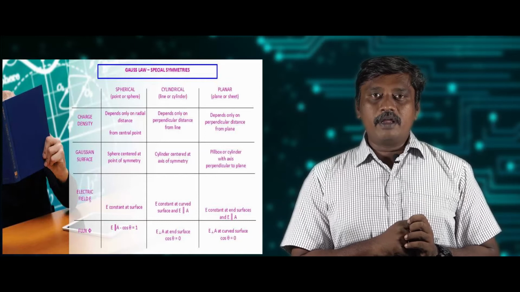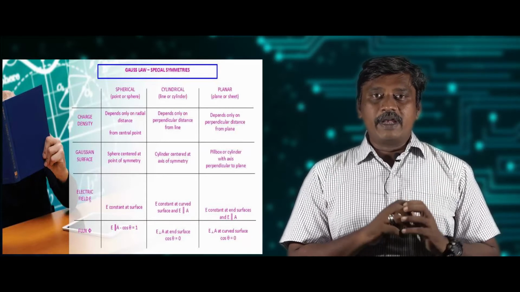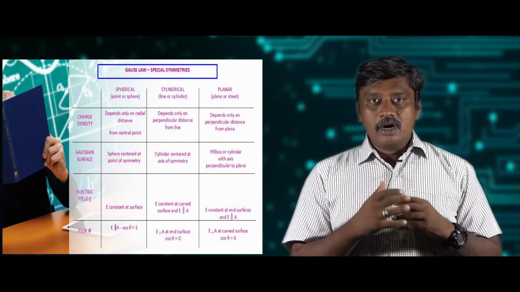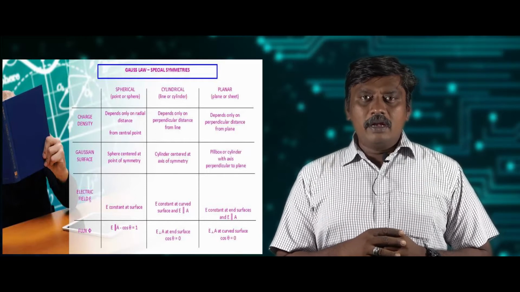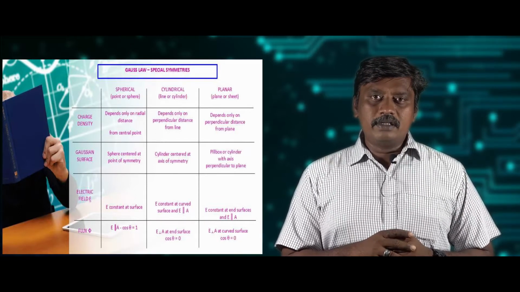And the third parameter, the electric field. The electric field is constant on a spherical surface. In cylindrical symmetry, it will be constant on a curved surface, and in planar symmetry, the electric field is constant at the plane. And the fourth parameter is electric flux.